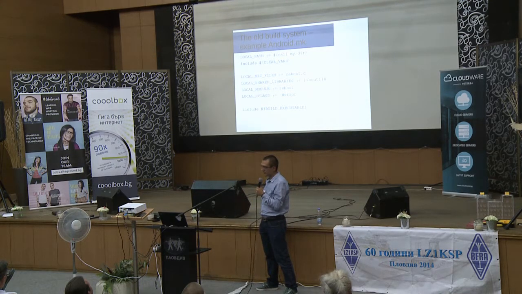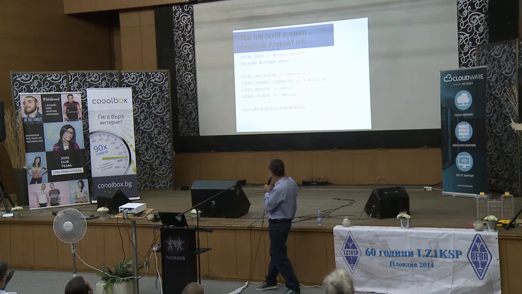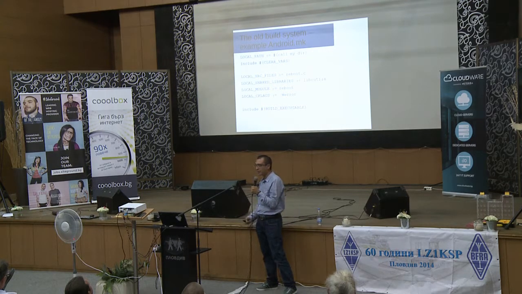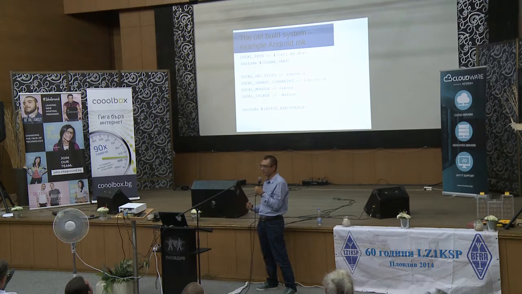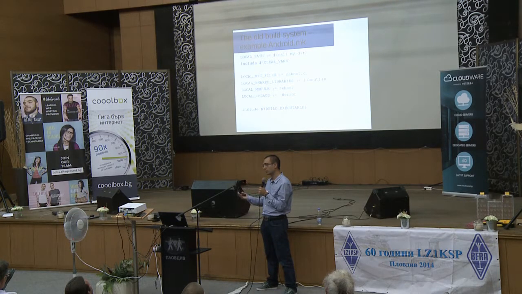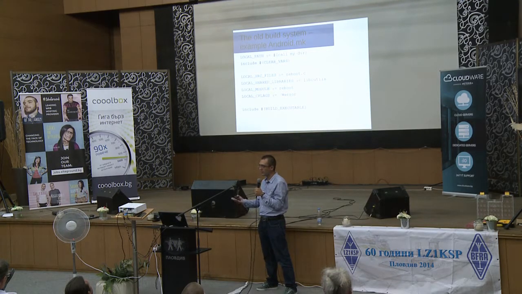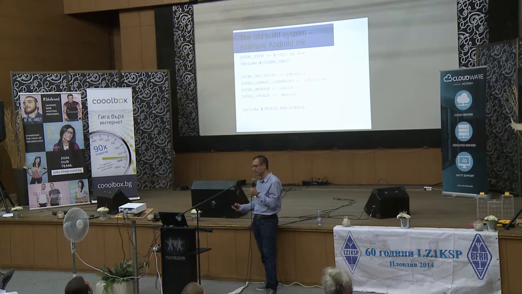Why is there a clear vars macro at the beginning? Because the next Android makefile fragments should not see the local variables from the previous fragment. That's why this clear vars macro goes and clears all the variables with the local prefix. That's how there is no contamination between makefile fragments.